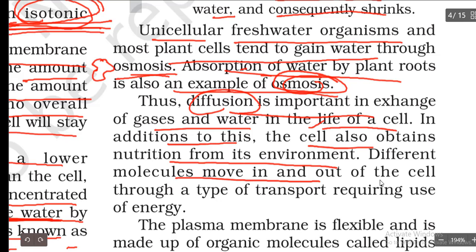Different molecules move in and out of the cell through type of transport requiring use of energy. So in a cell, the movement of things is going to take place by one kind of transport we are going to say. So that transport is nothing but moving from one place to another, right? So the things are going to move from external environment to the inside the cell with the help of the energy.